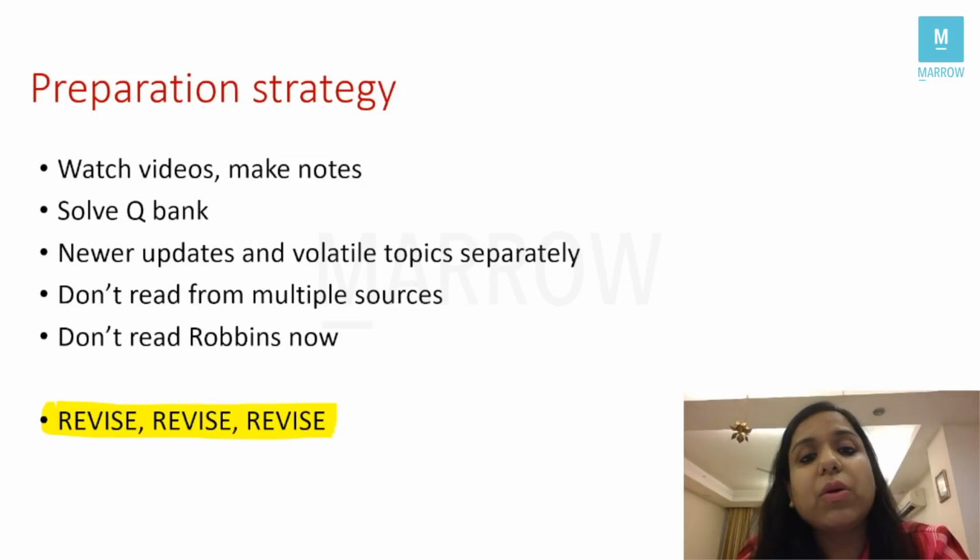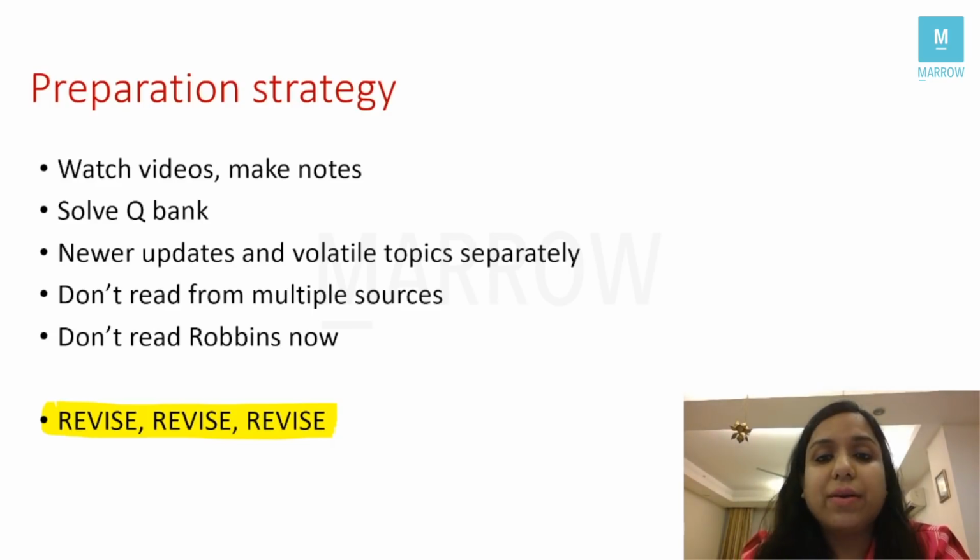And the last important point which I would like to tell you is revise. Without revision, you cannot crack the entrance exam, right? So revision is the most important thing. Keep on reading stuff and revising stuff. Don't read new things just a few days before the exams.